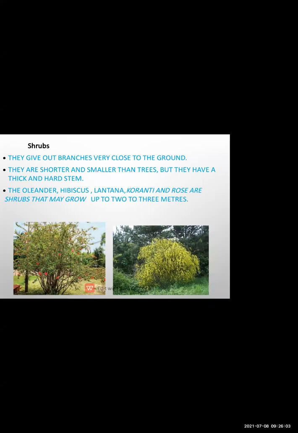The branches are very close to the ground. You can even pluck the flower very easily from the plant. If you calculate the length in meters, it is approximately 3 meters.